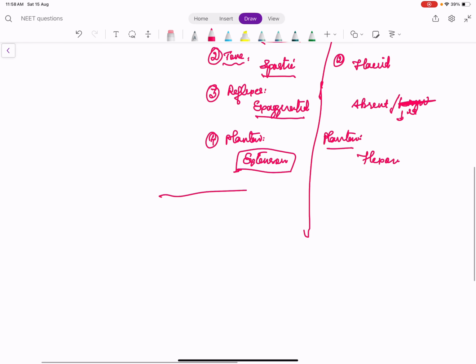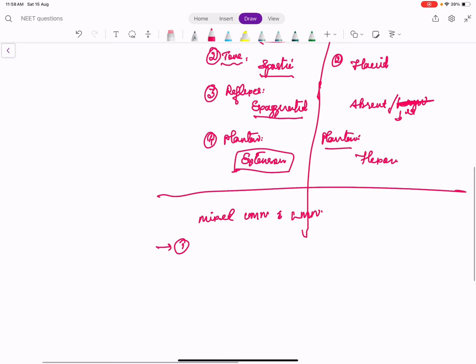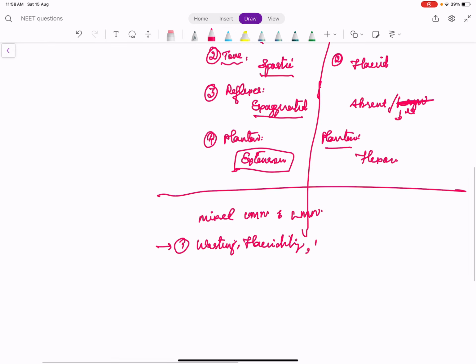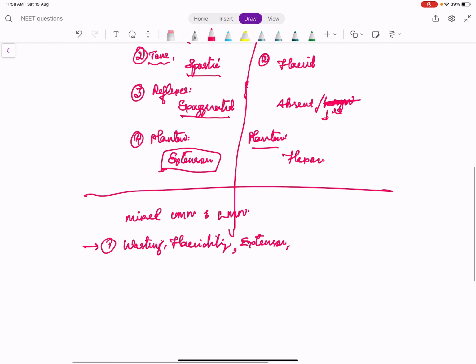Now there are a few conditions where there are mixed upper motor neuron and lower motor neuron findings. For example, one combination is there can be wasting, there can be flaccidity, that is tone is flaccid. There can be plantar extensor, but reflexes are exaggerated.